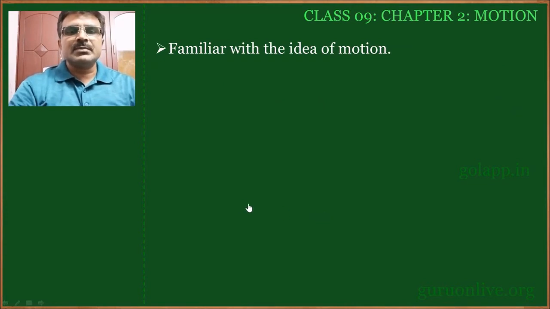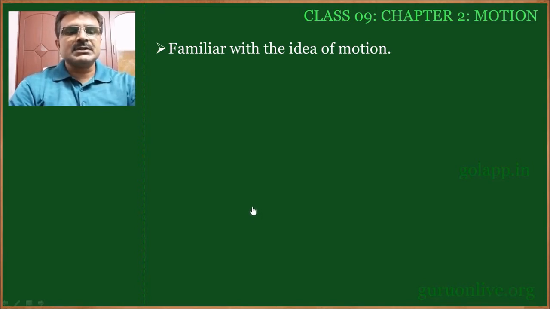Students, we are familiar with the idea of motion from earlier classes, so I will try to recall those points. We have studied different types of motion. What is motion and its examples in our earlier classes?